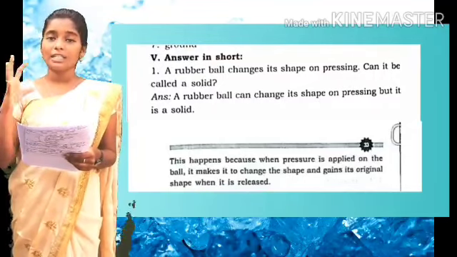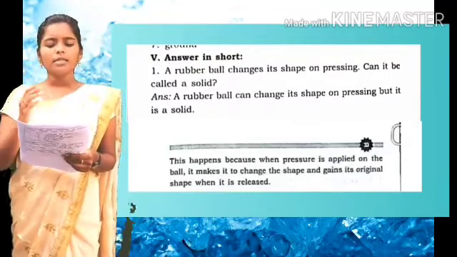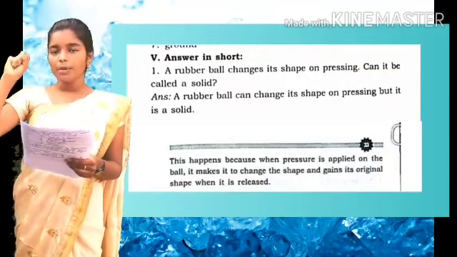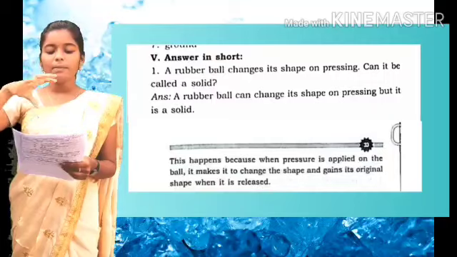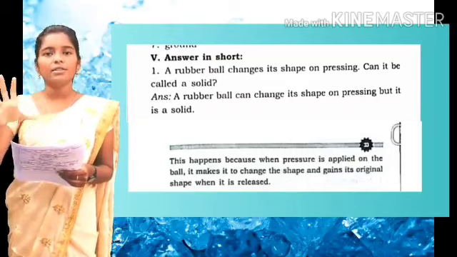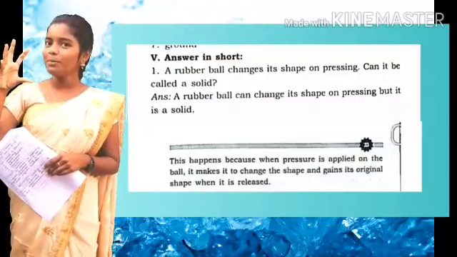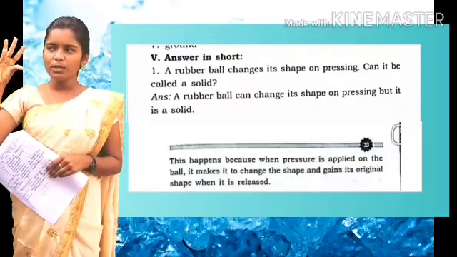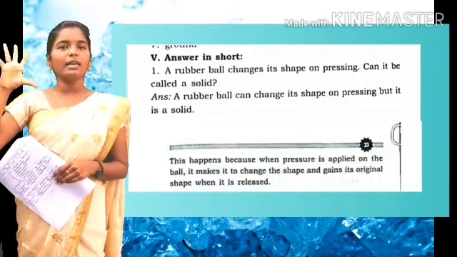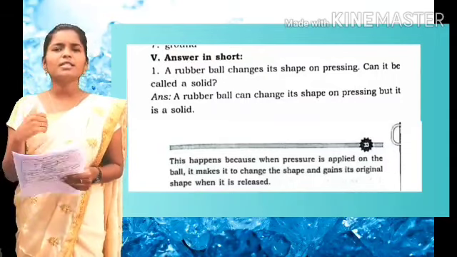A rubber ball can change its shape on pressing, but it is a solid. This happens because when pressure is applied on the ball, it makes it change the shape and gains its original shape when it is released. If you take a rubber ball, you try this and see. If you press it, it will shrink. Then if you release it, it will come to a normal shape. So that is the question they are asking.